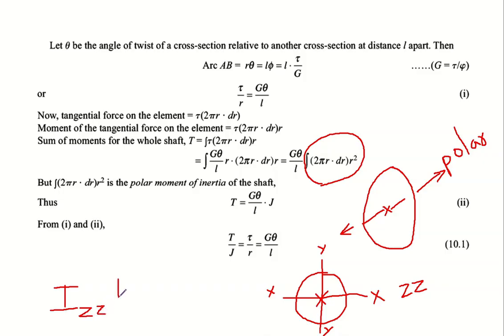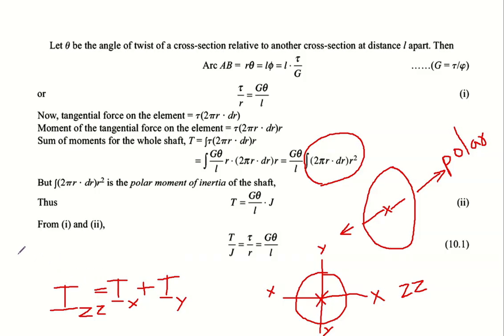IZZ is equal to IXX plus IYY. It is understood, I am not repeating the x and y. This is the perpendicular axis theorem. So pi d raised to 4 by 64 plus pi d raised to 4 by 64 will give you pi d raised to 4 by 32.